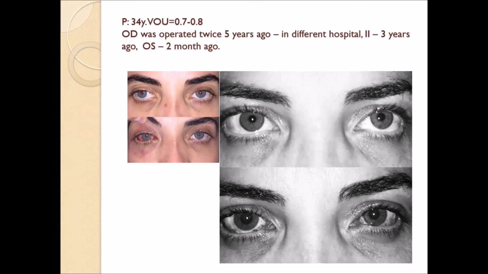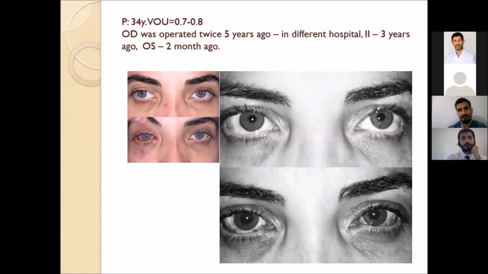In this case I did an inferior rectus recession on the right eye to correct the vertical deviation, and I also chose to operate on non-operated muscles, so I chose the left eye and did recession and resection there. So we got a corrected angle, and she doesn't have any diplopia, and she feels very happy.